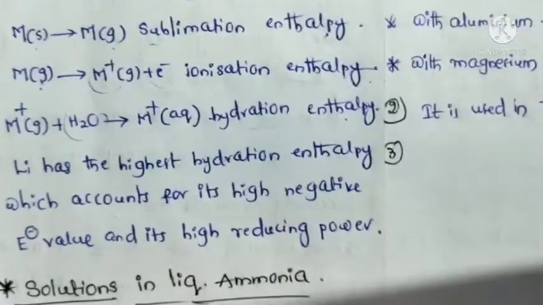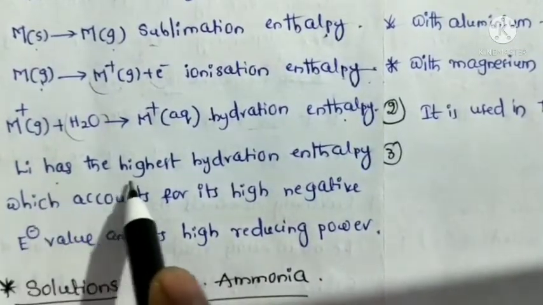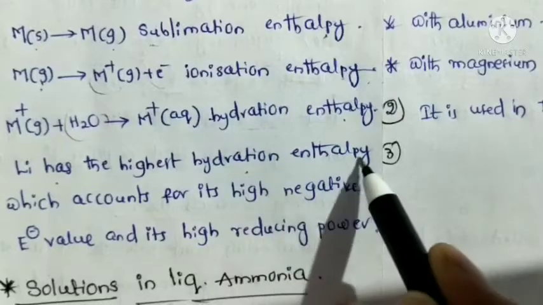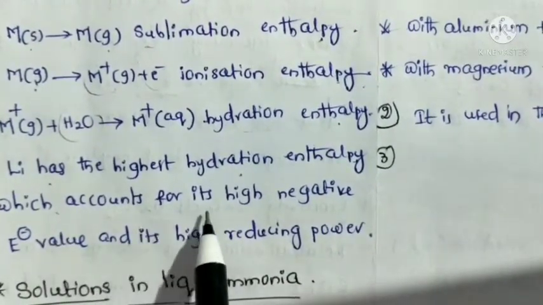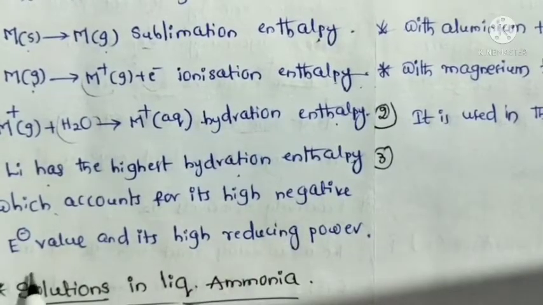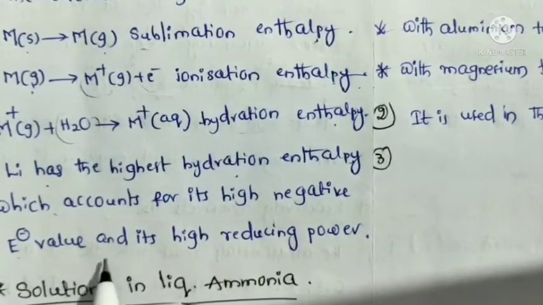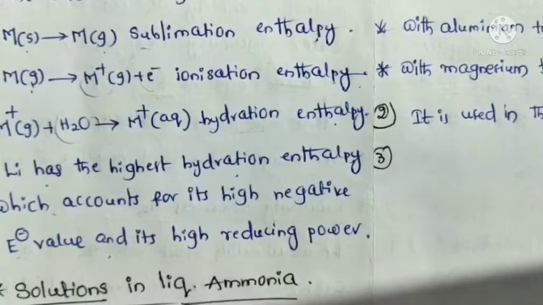Okay, next, lithium has the highest hydration enthalpy, which accounts for its high negative electrode potential value and its high reducing power.